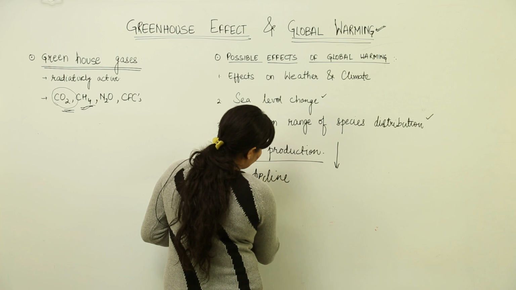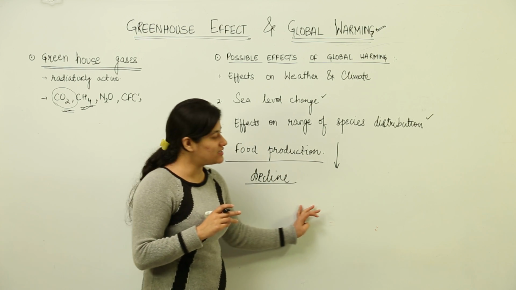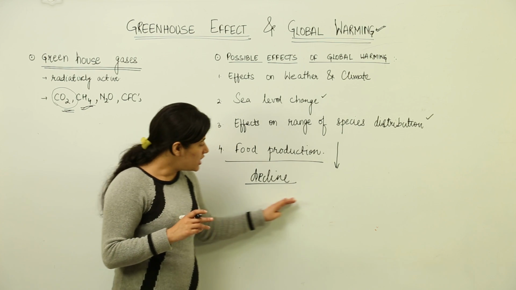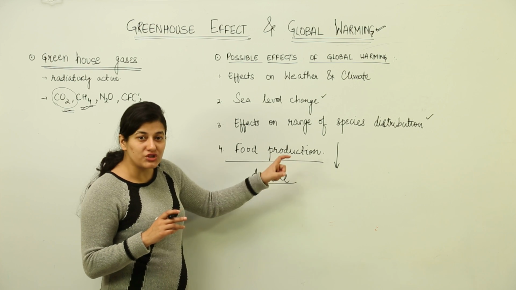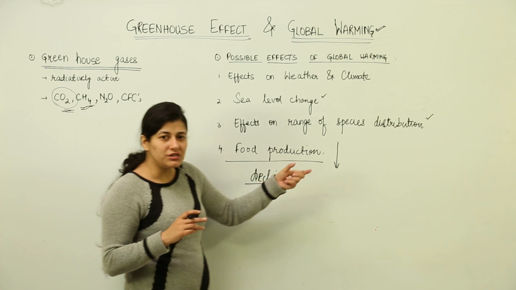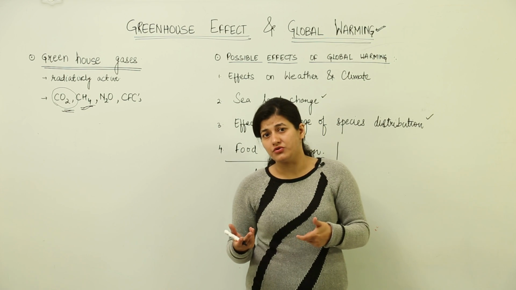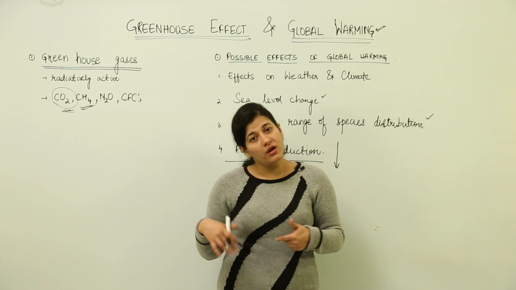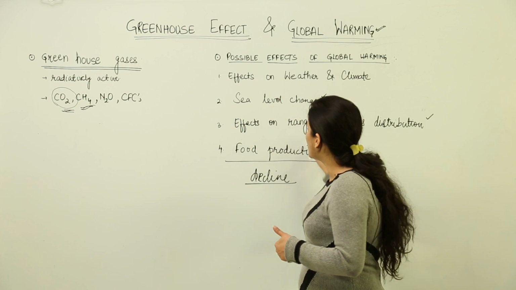substantially. The reason being that the CO2 fertilization effect is going to increase the uptake of carbon dioxide by weeds and other plants which are not as important as crop plants. So the food production would also decline. In nutrient devoid soil, the plants would be able to take up their nutrients from mycorrhizal support. Nitrogen could be taken up and they would grow incessantly. So food production is also going to decline as a result of global warming.